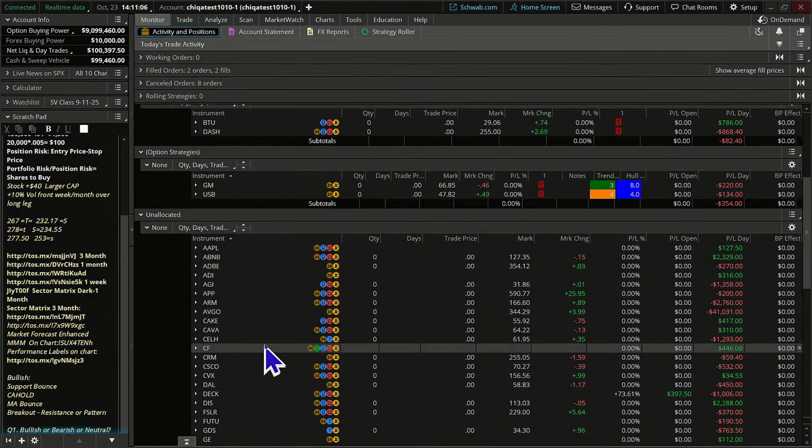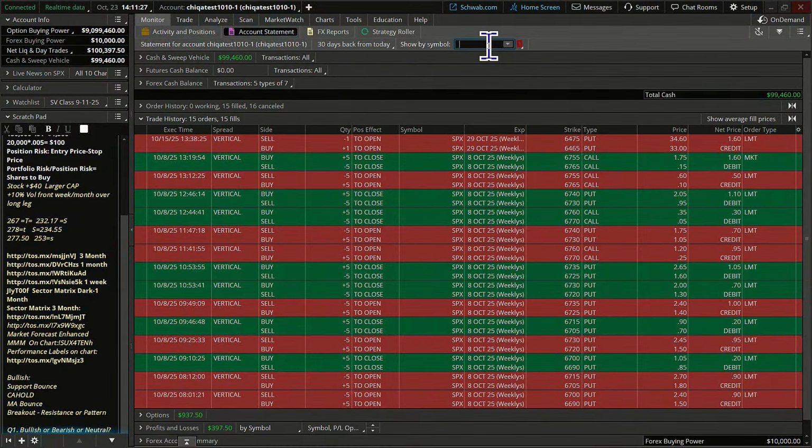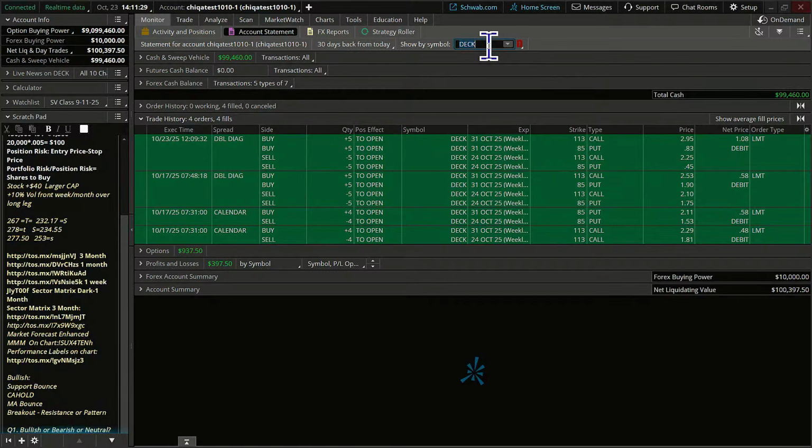I did not have all these enormous number of positions. I did try to see if anybody else has this kind of a glitch on their paper money, if it can be reset to the way it was. And you would have to manually go in and do some work to get those positions back to the way they were. But usually on a reset, this is what's kind of interesting here. We're going to go in here to Decker. And usually you just don't see the data. It's like gone, it's wiped out.